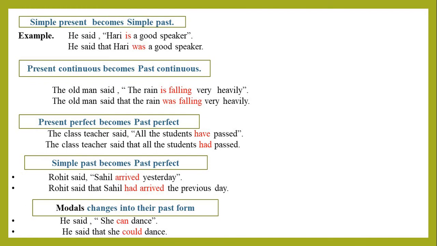Then next is modals. Modals change into their past form. May, might, can, could, shall, should, will, would, etc. He said he can dance. He said that he could dance.